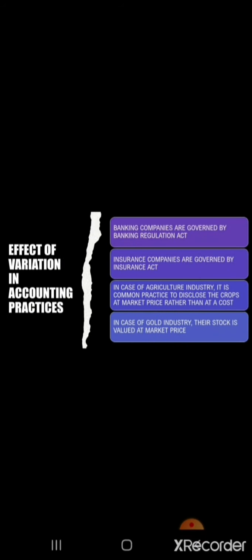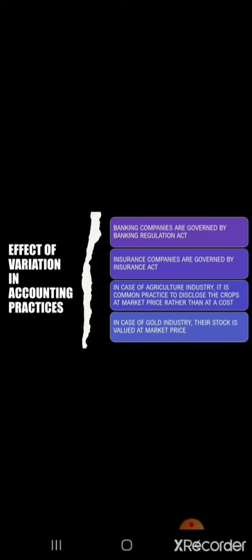Certain industry may sometimes deviate from generally accepted accounting principle and practices because of the peculiarity of its operation and practice. For example, banking companies are governed by Banking Regulation Act, insurance companies are governed by Insurance Act. Let us understand the effect of this principle. Effect of variation in accounting practices. Banking companies are governed by Banking Regulation Act. Insurance companies are governed by Insurance Act.